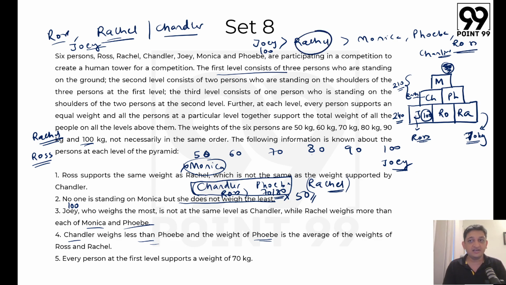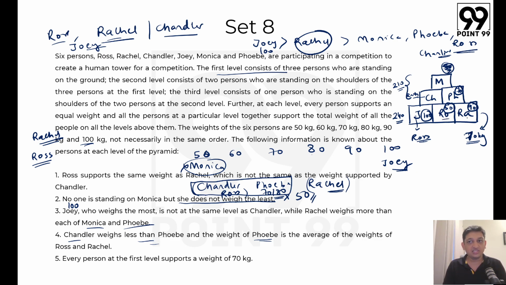So if Joey is at 100, Rachel will have to be at 90 here. Now these three cumulatively add up to 240. If this one is 100, this one is 90, we are already done with 190. Ross has to be 50 kgs. So that is what we are going to get. If Ross is 50 kgs and Rachel is 90 kgs, we know that Phoebe is the average of Ross and Rachel. So 90 plus 50 is 140. So the weight of Phoebe is going to be 70 kg. Right now Phoebe's weight becomes 70 kg.